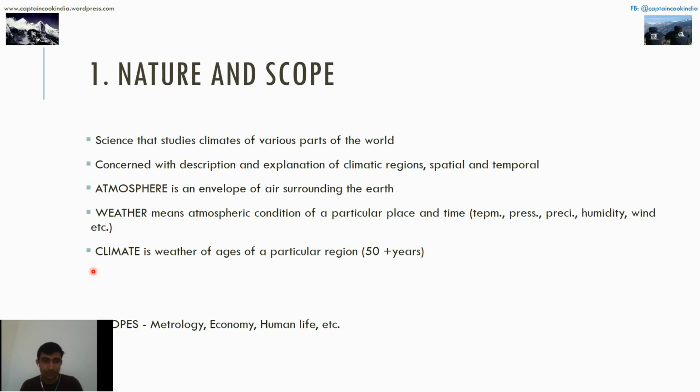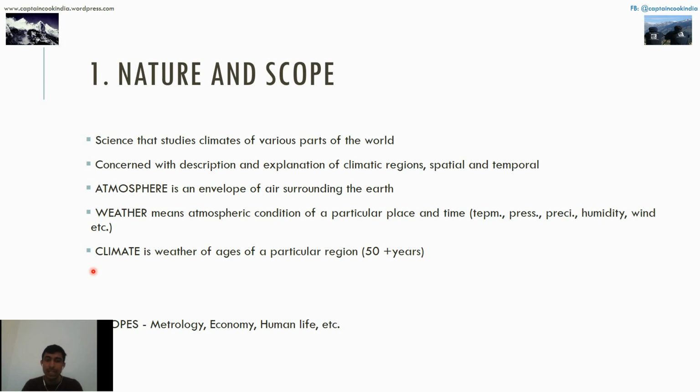As an example, in Delhi, today's climate is cold. For today, in the month of December, it is cold. Wind is almost 20 to 30 kilometers per hour. Temperature is around 20 and humidity accordingly. So for that particular region, that particular temperature, pressure, humidity, and so on are the weather for today. And if that weather stays for 30 to 50 years approximately, that could be the climate of Delhi.